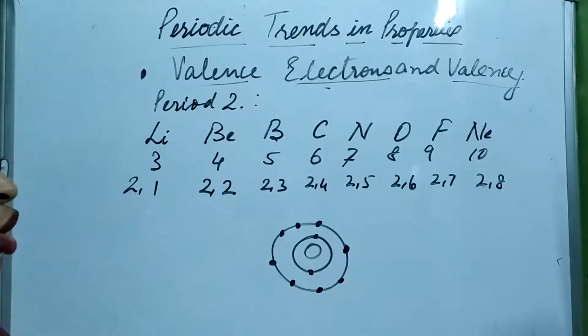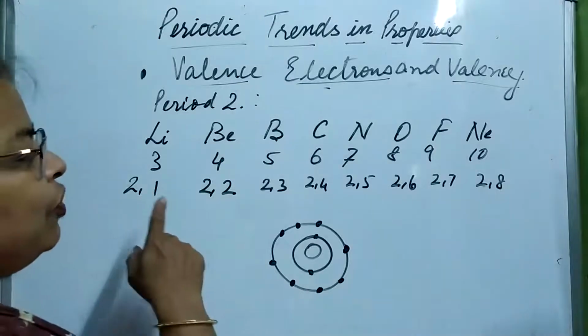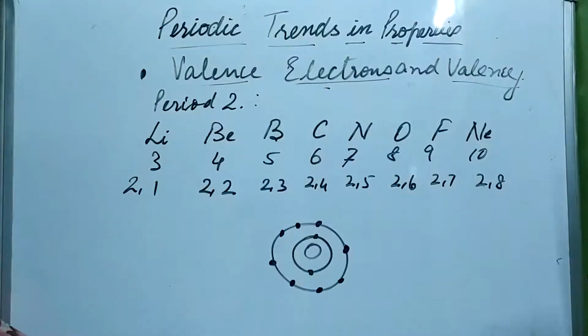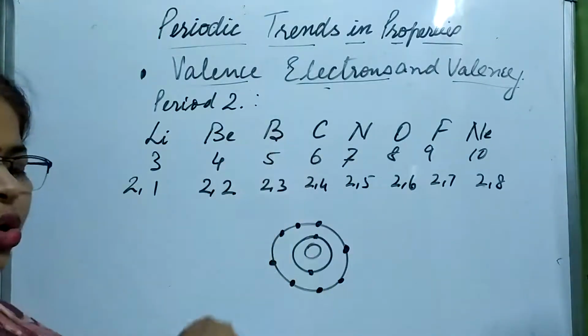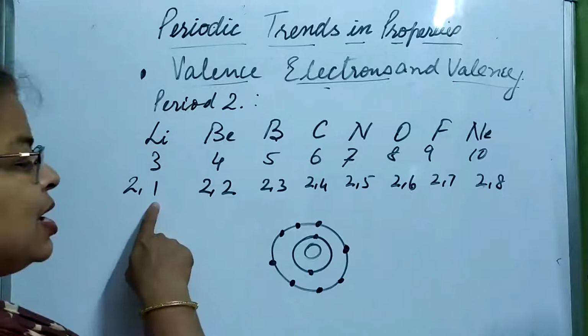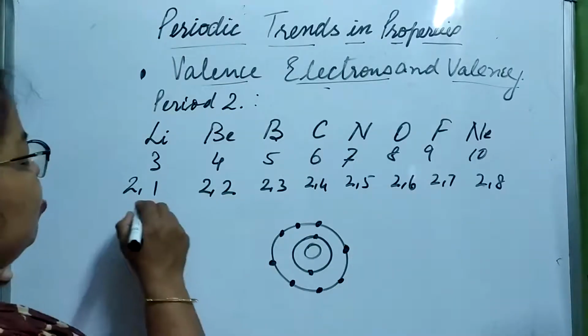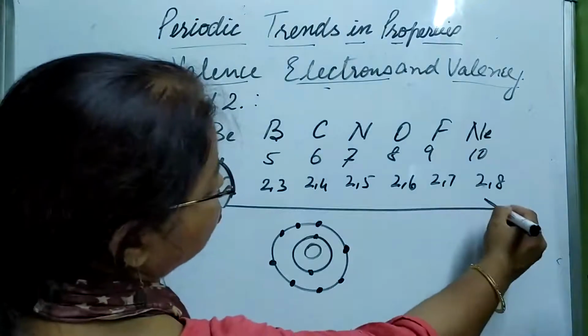So what do you think? How do the number of electrons vary in a period? Do they remain the same like in the group, or are they changing? Yes, they are changing. And how? It is increasing in the period as we move from left to right.